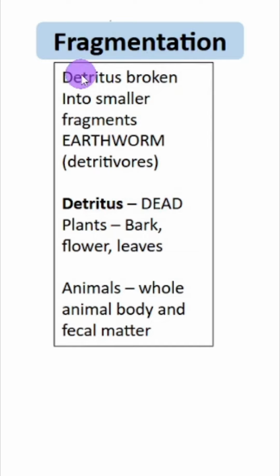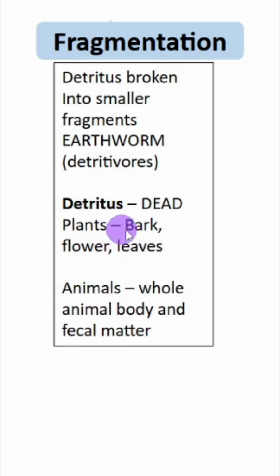Fragmentation, as the name suggests, big chunks are broken down into fragments. The key player is earthworm. It is also called farmer's friend. Okay, and it comes in the category of detritivores. What is detritus? It is the dead remains of either plant or animal.